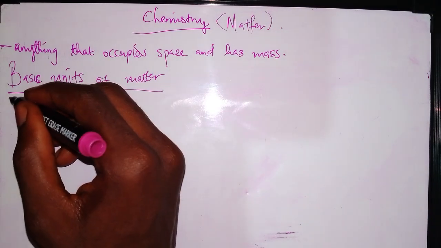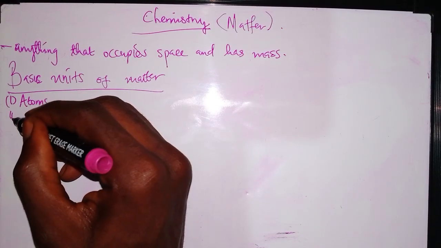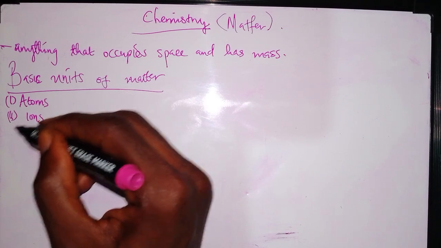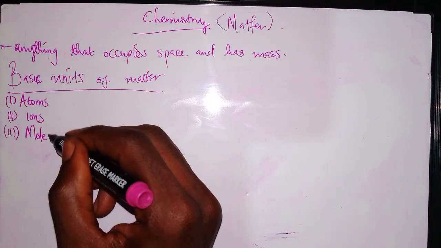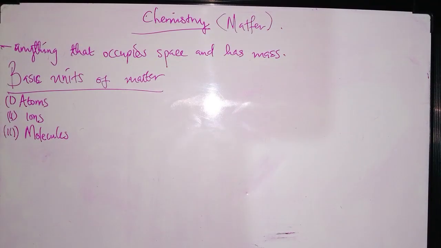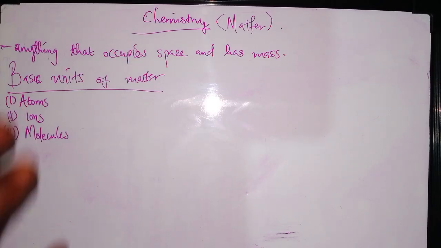It is made up of three things. One, we have atoms. Two, we have ions. And three, we have molecules. These are the three things which matter is made up of, so no need of confusing yourself. Now we have understood two things: what matter is and what matter is made up of.